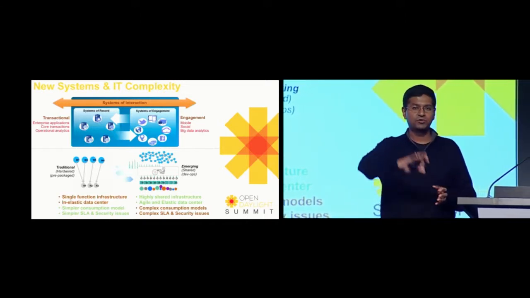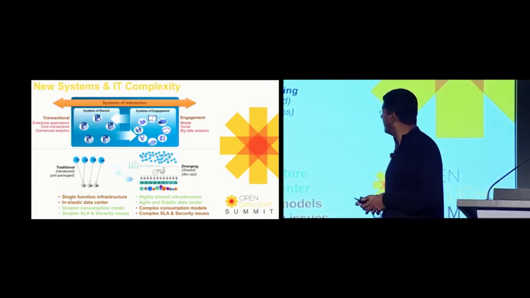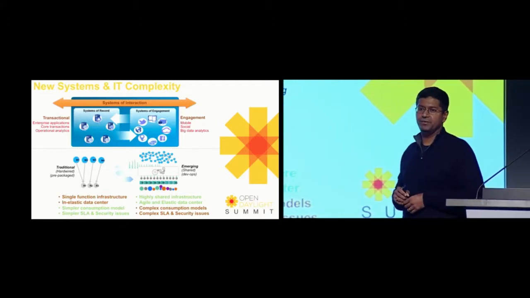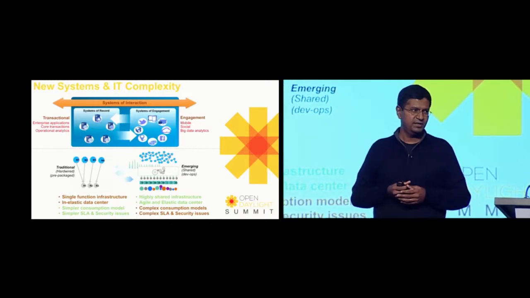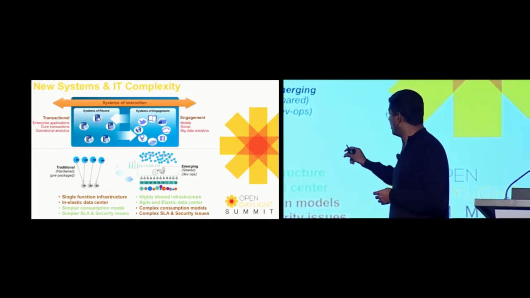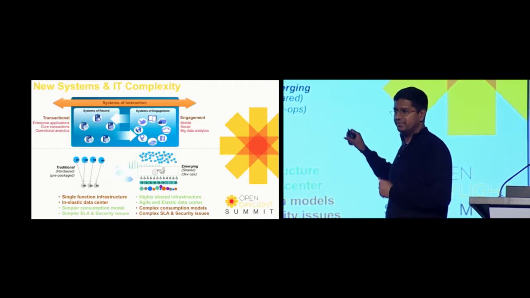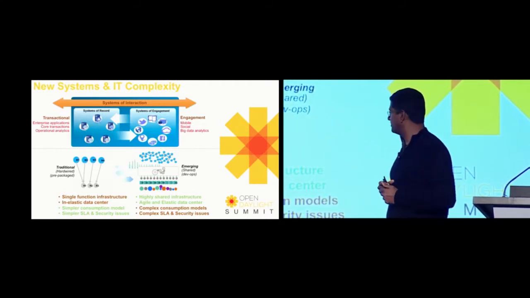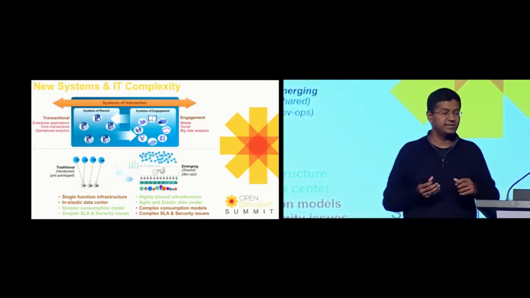You knew you had to go through a firewall when you went from a database to a middleware tier, for example. On the right-hand side, with this new emerging trend, which is primarily driven by DevOps, the DevOps community, and because infrastructure is now getting highly, highly shared. That's a good thing, because you save on CapEx. You can be agile and elastic. That's a good thing as well. So you can respond to your business needs.